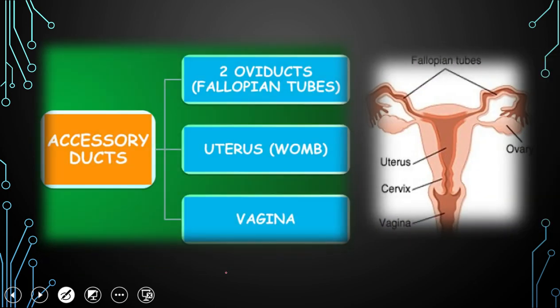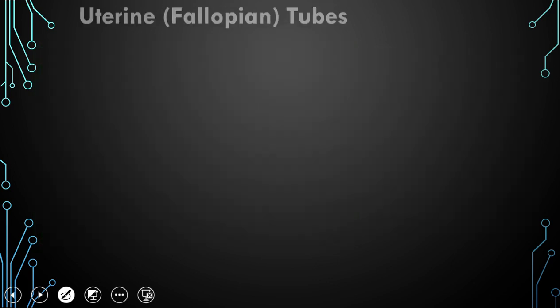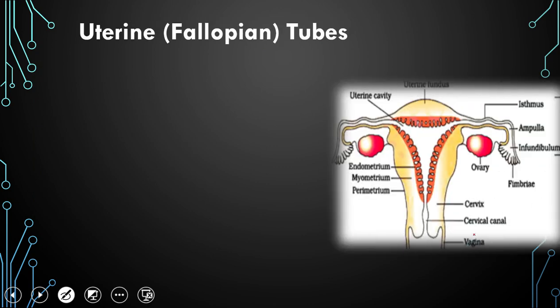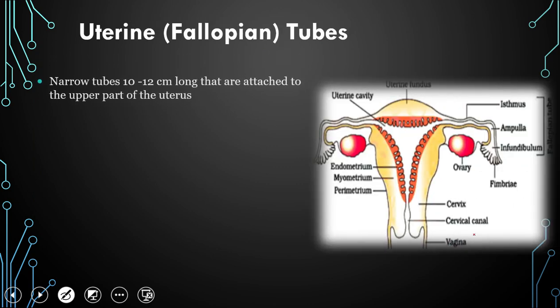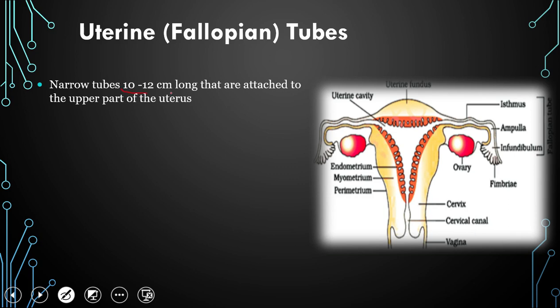Now move to the accessory ducts. So accessory ducts consist of two oviducts, the uterus that is the womb, and the vagina. So this one is the ovary, these are the fallopian tubes, this part is called the uterus and this canal is called the vagina. Now move to the next, the uterine tube, the fallopian tube. So fallopian tubes are narrow tubes which are around 10 to 12 centimeters long. They are attached to the upper part of the uterus. Both fallopian tubes join with the upper part of the uterus.